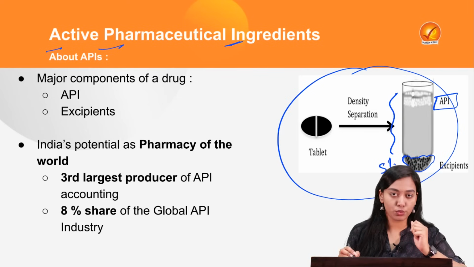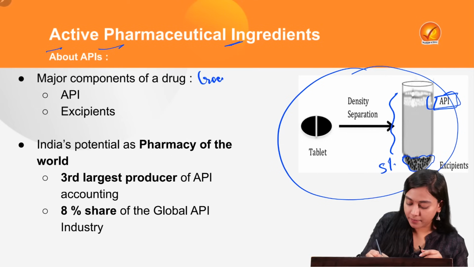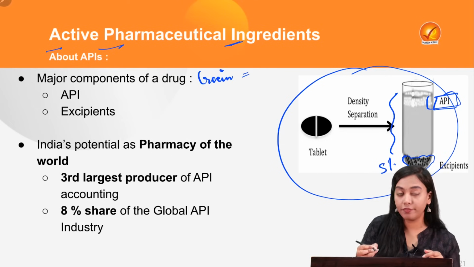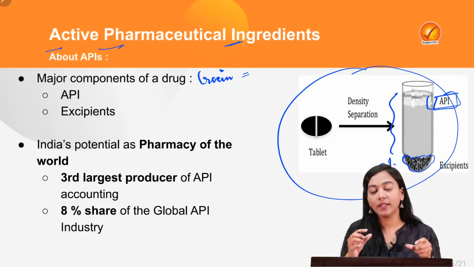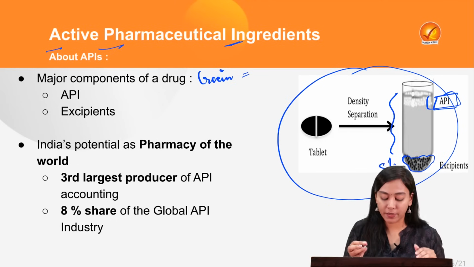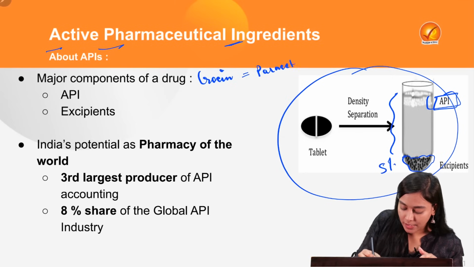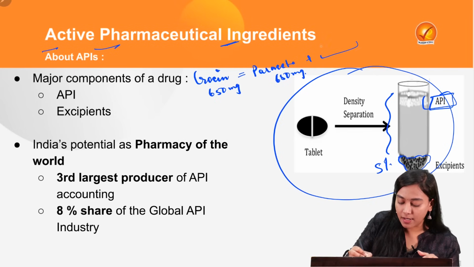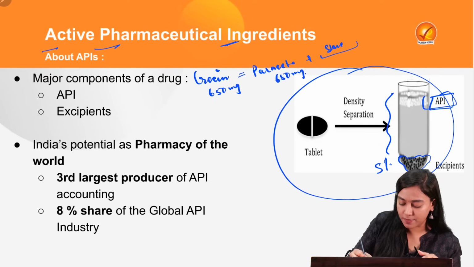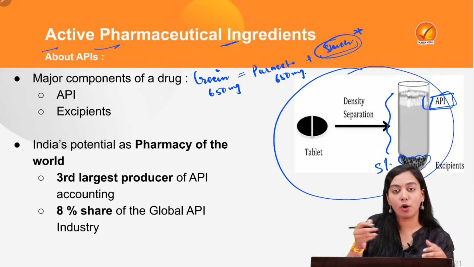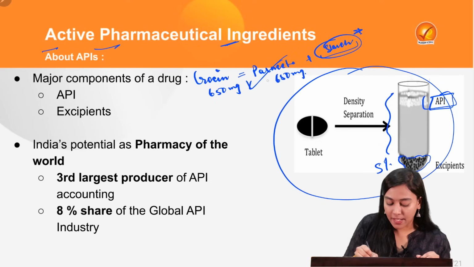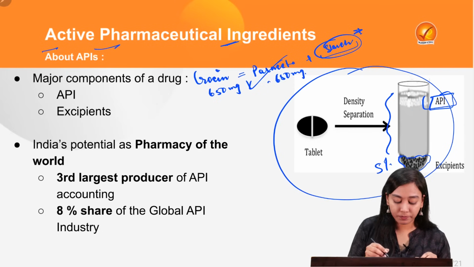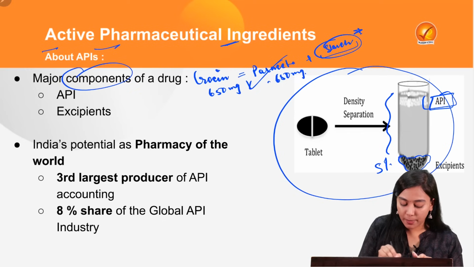Let's take the example of the crocin tablet, very widely used in India to cure fever. The antipyretic or the active ingredient which lowers down the body temperature is known as paracetamol. So when we say that we are taking crocin 650 mg, it means that it has got 650 mg of paracetamol, and the rest is the excipient, which is generally a starch, easily absorbed by the body. So the paracetamol is the API. Now, we have understood the two major components of a drug.